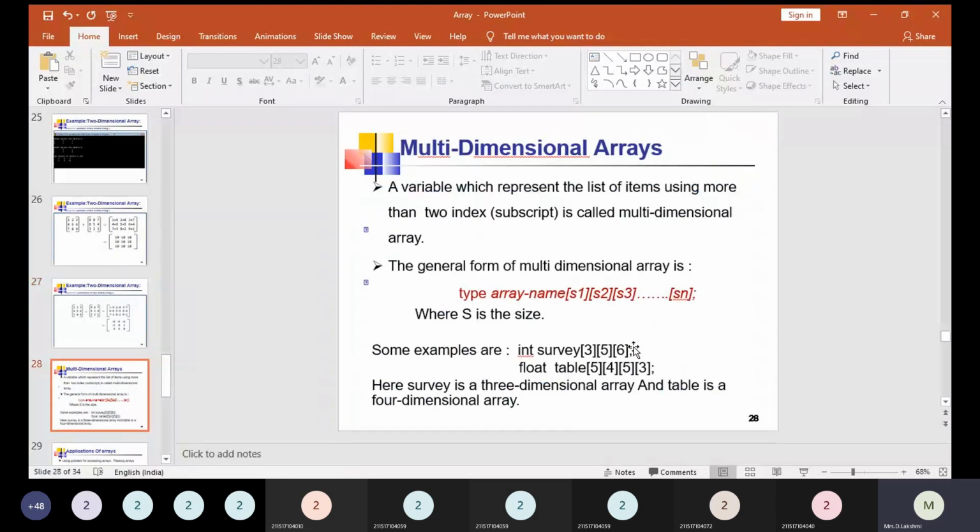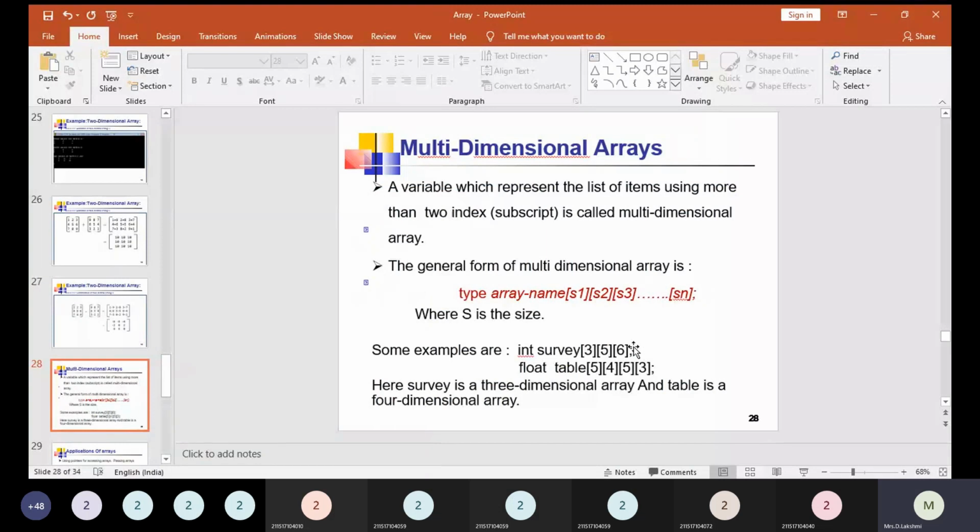So next is multi-dimensional arrays. We have seen so far a single-dimensional array and a two-dimensional array. Now let us discuss multi-dimensional arrays. A variable which represents a list of items using more than two indices is called a multi-dimensional array. That is, more than two indices means more than two subscripts, right? The general form of a multi-dimensional array is: type array_name[S1][S2][S3] and so on up to [Sn], where S is the size. Some examples are int survey[3][5][6] and